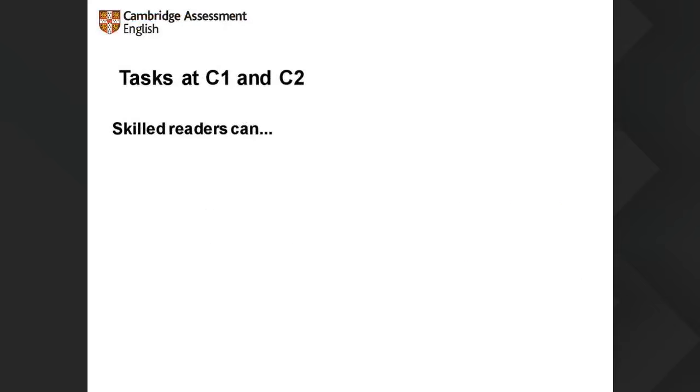And just to warm all of you up, going on what we've looked at, for C1 and C2, skilled readers and users of language at this level, what can they do? Ideas in the chat box, please. What should readers at these levels be able to do? Yes, Salvador, 1913.